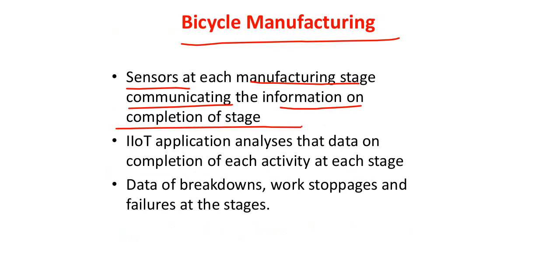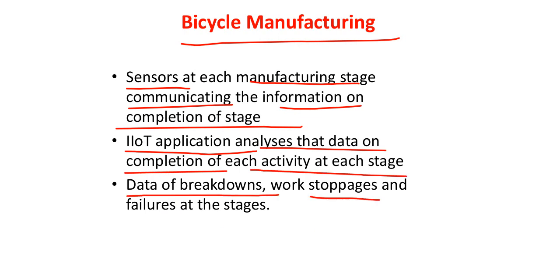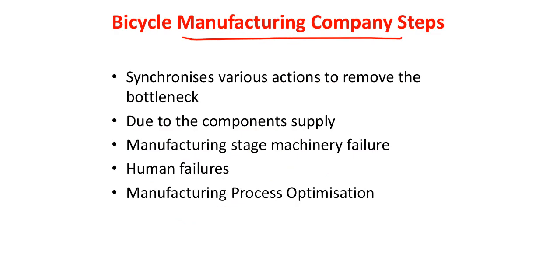IIoT applications analyze the data of the completion of each activity at each stage, and data of breakdown, work stoppage, and failure at different stages are identified without any human intervention. That is where you make use of edge computing, node computing, and distributed computing, which we have already spoken about earlier. Then you have the synchronization of the various actions to remove the bottleneck, right?